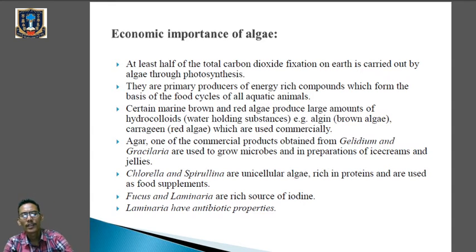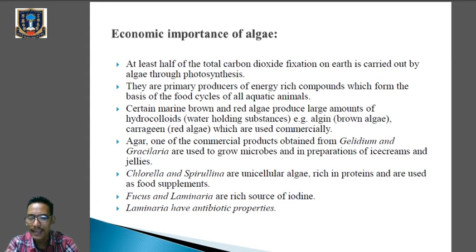So first one, at least half of the total carbon dioxide fixation on earth is carried out by algae through photosynthesis. Since they bear chlorophyll, they perform the process of photosynthesis. So they are the ones who are involved in carbon dioxide fixation. So at least half of the carbon dioxide fixation takes place with the help of algae through the process of photosynthesis. Clear?